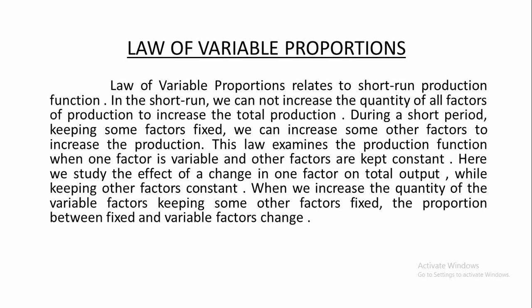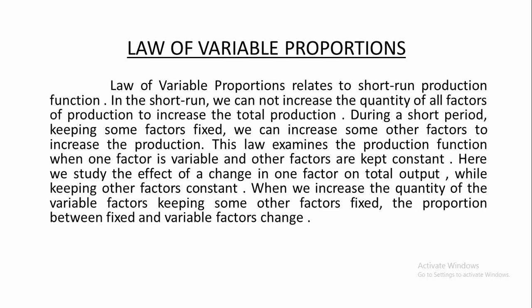The law of variable proportions relates to short-run production function, I have told you. In the short run, we cannot increase the quantity of all factors of production to increase the total production. During a short period, keeping some factors fixed, we can increase some other factors to increase the production.